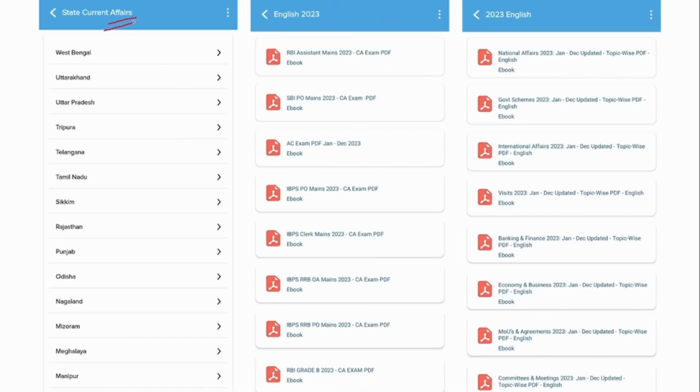We also provide state level current affairs. This will be very helpful for students who are preparing for state level exams. For example, if you are preparing for Tamil Nadu state level exams, then you can click this tab and you will be able to see all the current affairs or news related to Tamil Nadu.